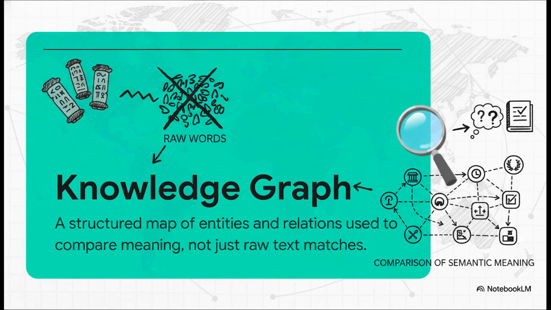Look, we all know traditional keyword searches can be incredibly brittle. They completely fail when an author borrows an idea but uses totally different vocabulary to express it. To get around this, we use something called a knowledge graph. Think of it as a structured map of entities and their relationships. By extracting the underlying structure of the knowledge, the actual semantic meaning rather than just raw words, we can compare texts even if the authors express themselves in completely different ways. It's a real game changer.